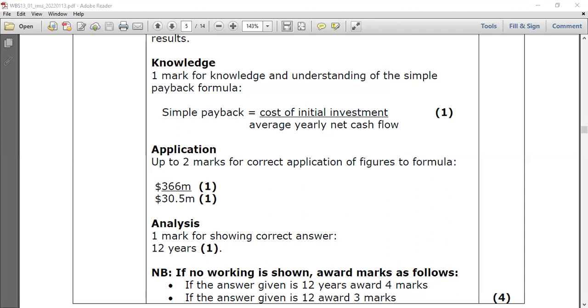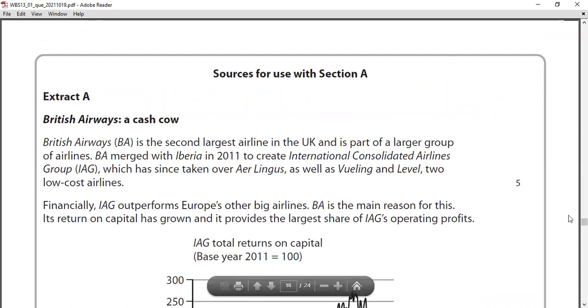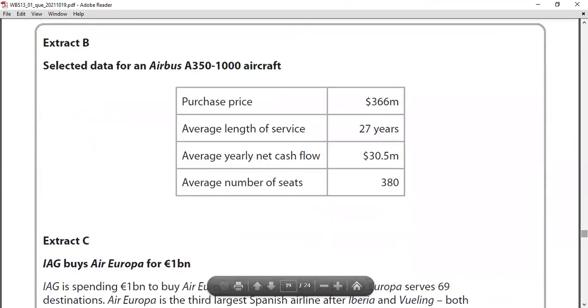If you go back to the question, go to the case study also. In Extract B, they talk about some numbers. The purchase price of 366 million is the initial investment, and the average yearly net cash flow is 30.5 million. So 366 divided by 30.5 million, and they have given 27 years. They have given 380 seats too. These are distractors.